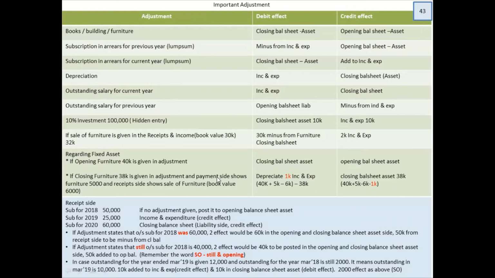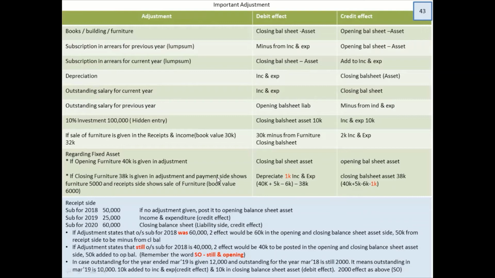Don't do the minus thing because you can't minus it. It's a segregated way, right? It's given subscription for 18, 19, 20. So you will not use any formula. Only thing you are going to use is 25,000 plus outstanding for current year. So this 60,000 which is of previous year, you got to write in the opening and closing balance sheet.